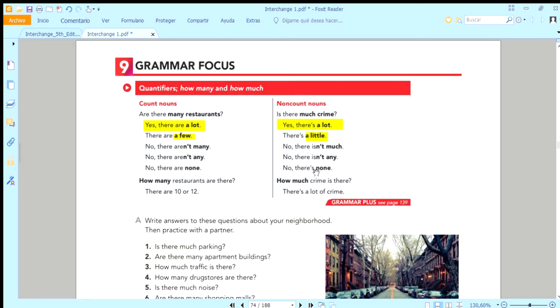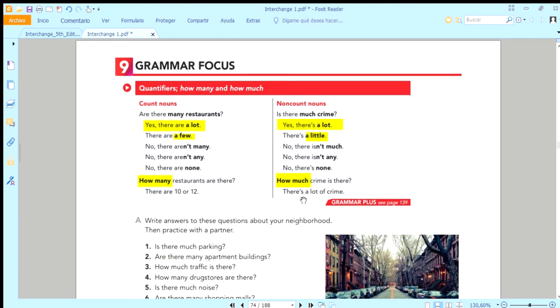There's none. And for questions, we have to ask the questions by using how many, in the case of count nouns, how many restaurants, and for non-count nouns, we use how much crime is there. There are 10 or 12, you can answer with a number.